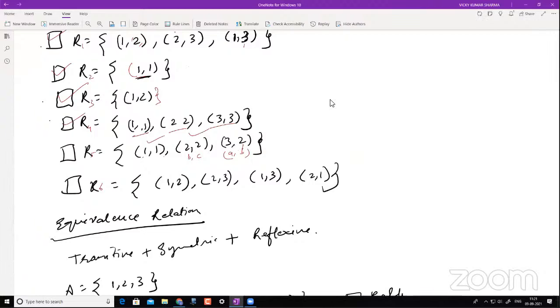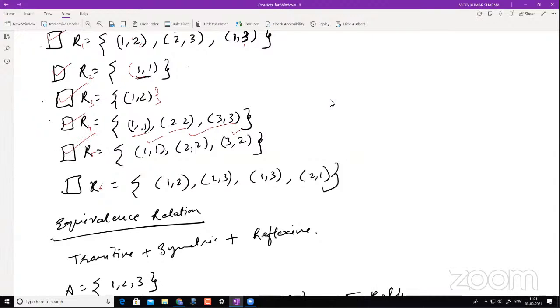Here A is 3, B is 2, and C is 2. Does A comma C belong to this relation? A comma C is nothing but 3 comma 2. Does that belong to your relation? Yes, it is the same element. That's why it's transitive, and this also fulfills the condition. So overall, this is transitive.